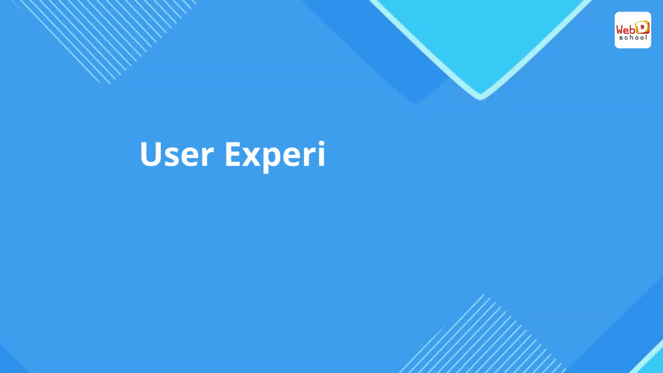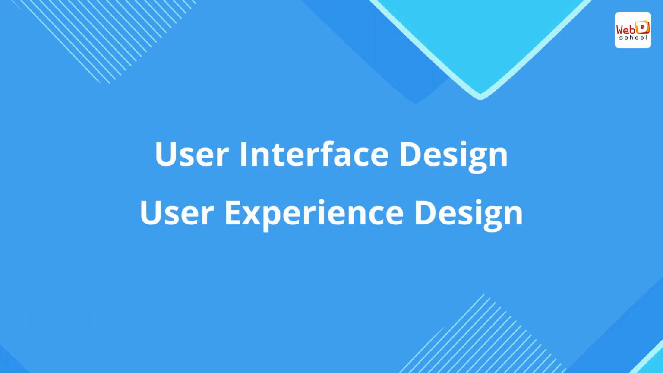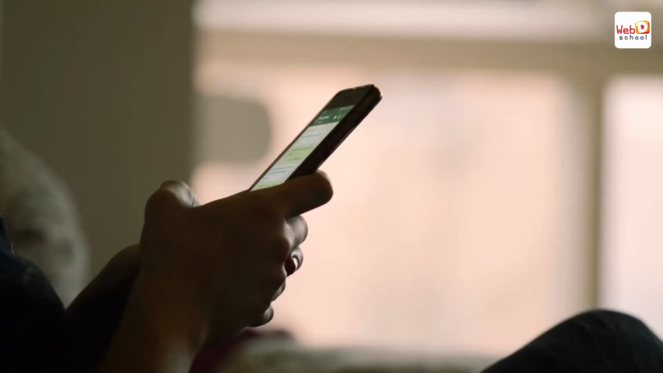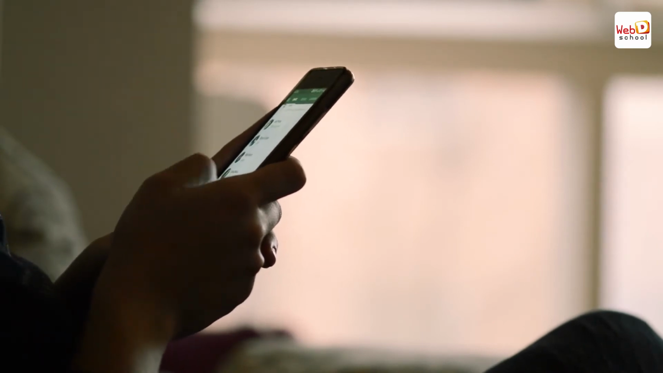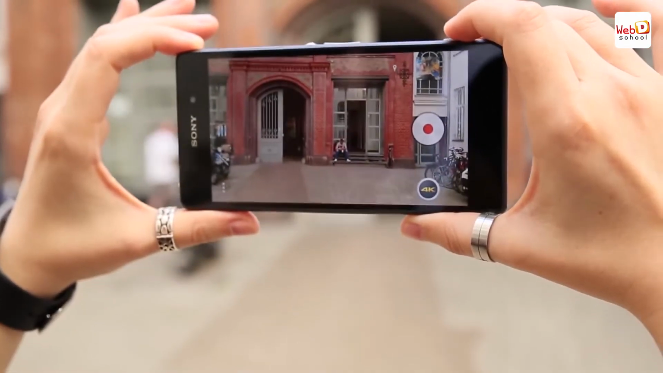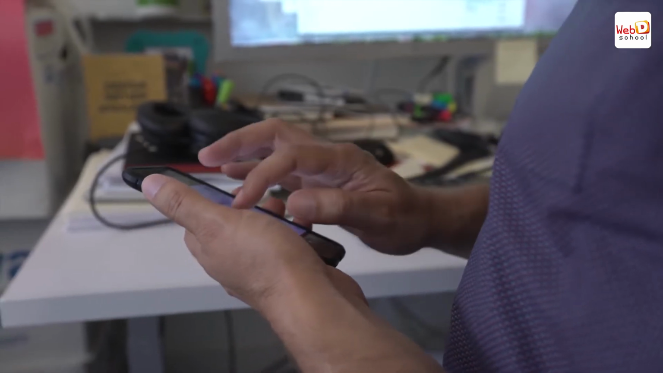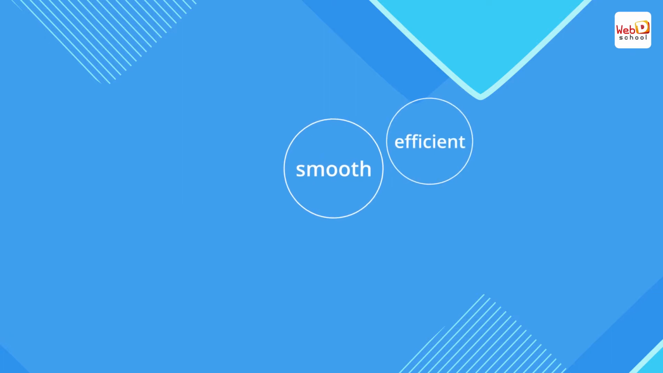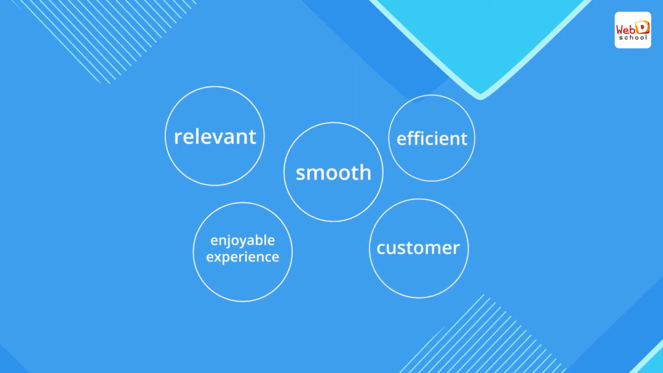Although the terms user experience design and user interface design are sometimes used interchangeably, they actually mean two separate things in the software industry. Both components are critical to the success of a product and function hand in hand. User experience design is an approach to product development that puts the customer first. Every interaction between a company and a potential customer is covered under this umbrella term. UX design's ultimate goal is to provide users with a smooth, efficient, relevant, and enjoyable experience.